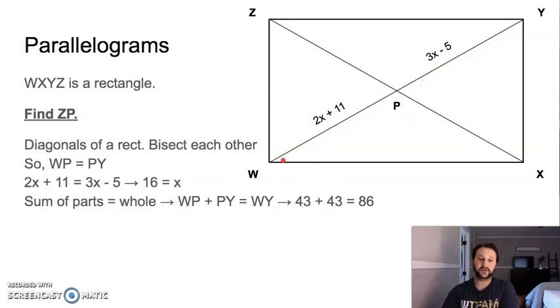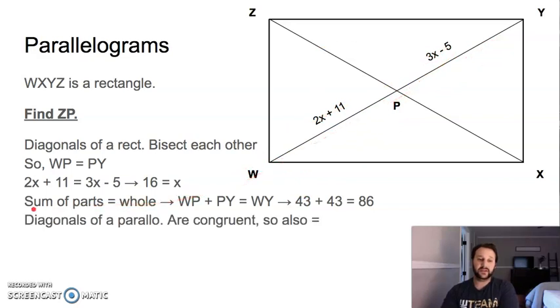So this whole distance right here is 86. Diagonals of a parallelogram are congruent. So not only do they bisect each other, but they're also congruent. So WY equals XZ. They are congruent, therefore they're equal, so XZ equals 86.